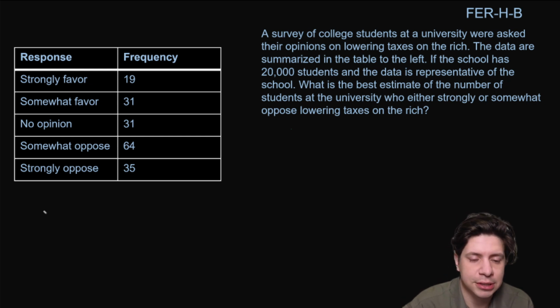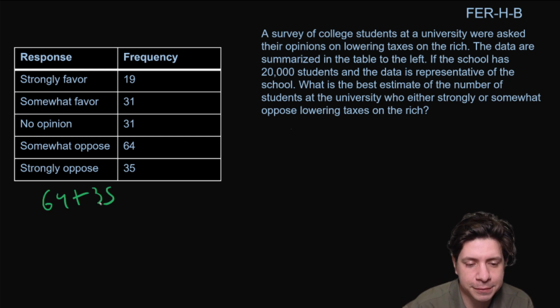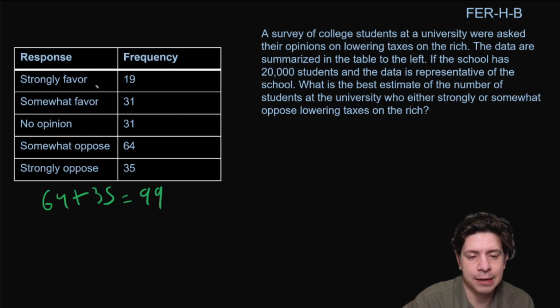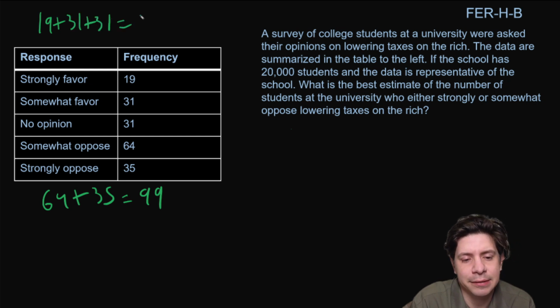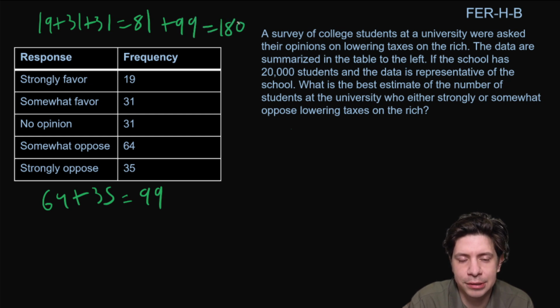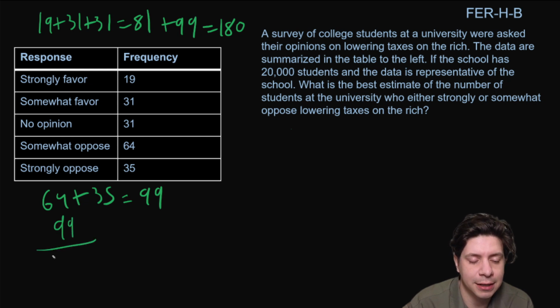So strongly or somewhat, I would fall into that category, but you would do 64 plus 35, and that gets you 99. And then if we add up the other parts, we're going to have 19 plus 31 plus 31, and that's going to give us 81. So plus 99. All right, and you could just use your calculator for this, but I'm working it out here as 180. So the proportion would be 99 out of 180, and you would multiply that by 20,000.